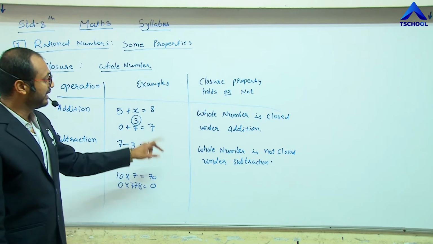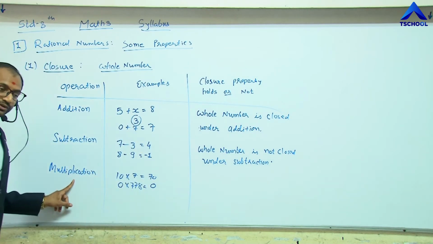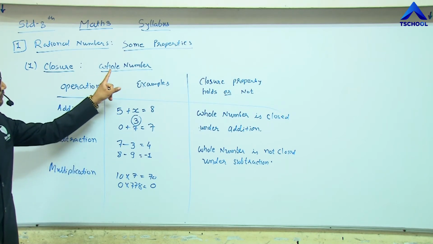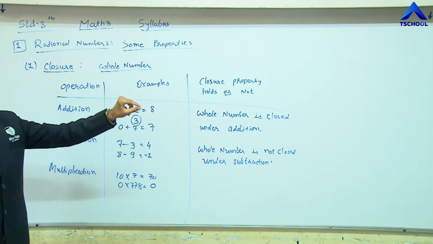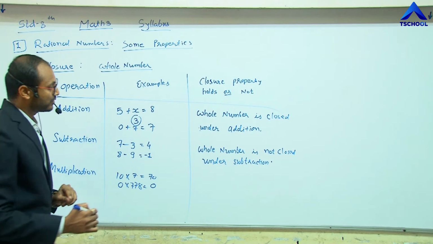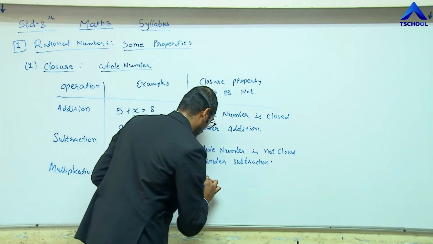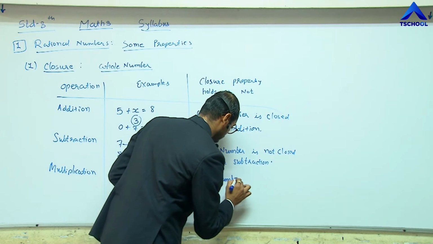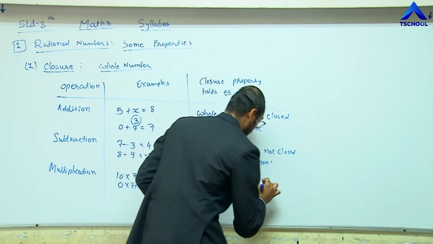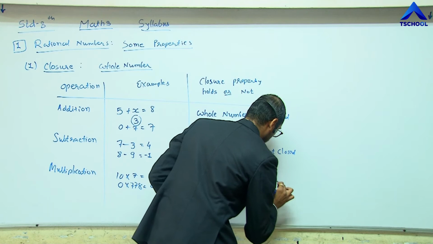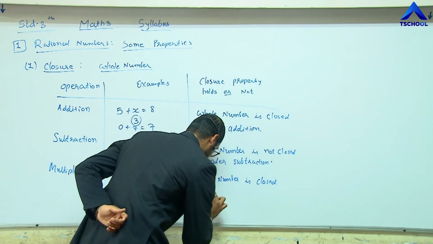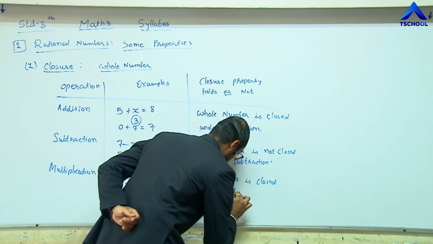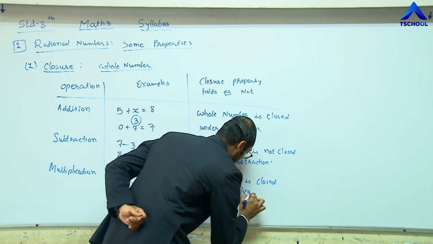So we can say the multiplication process holds the closure property in whole numbers. So we should write: the whole number is closed under multiplication.